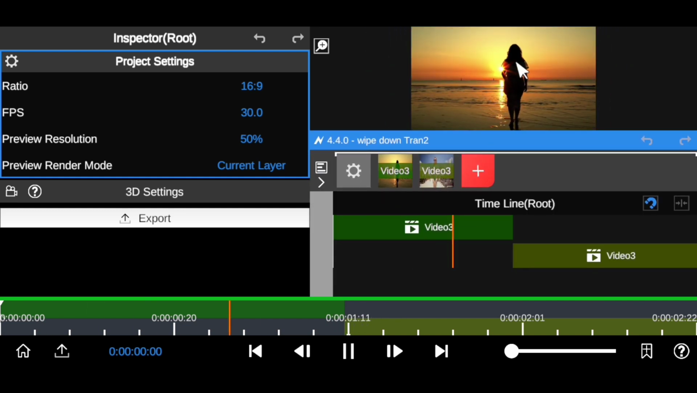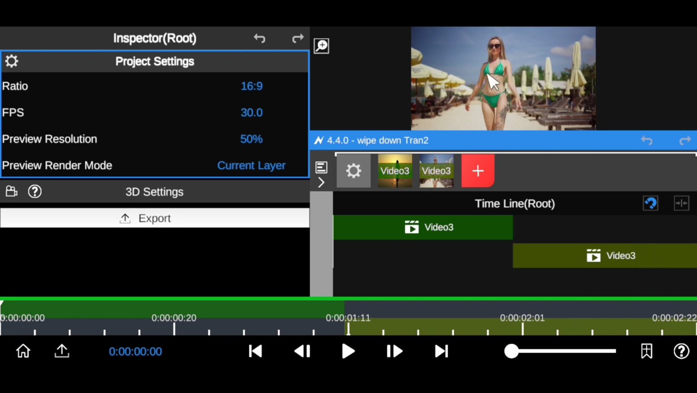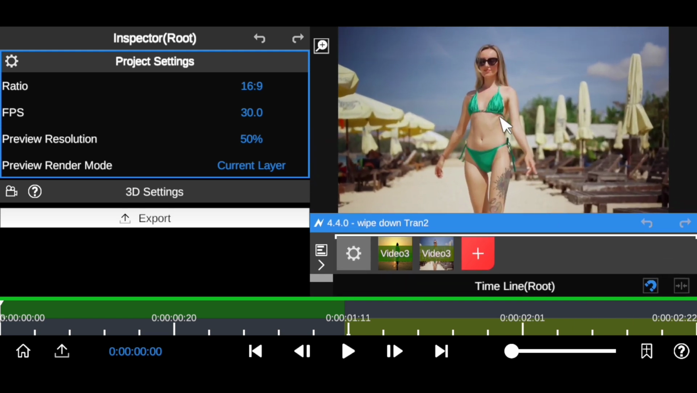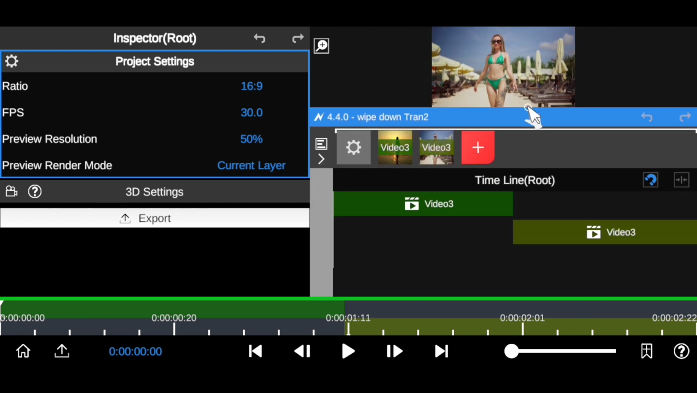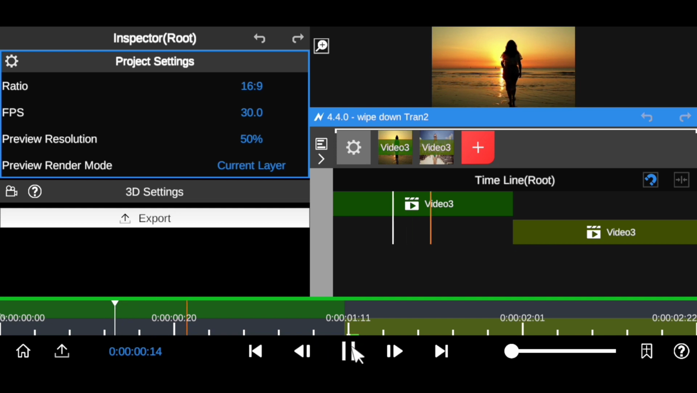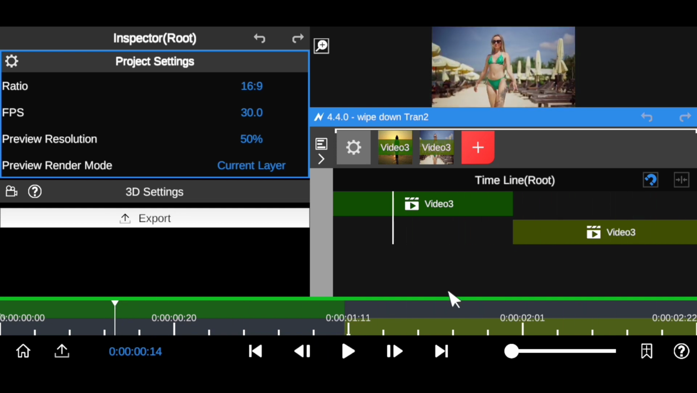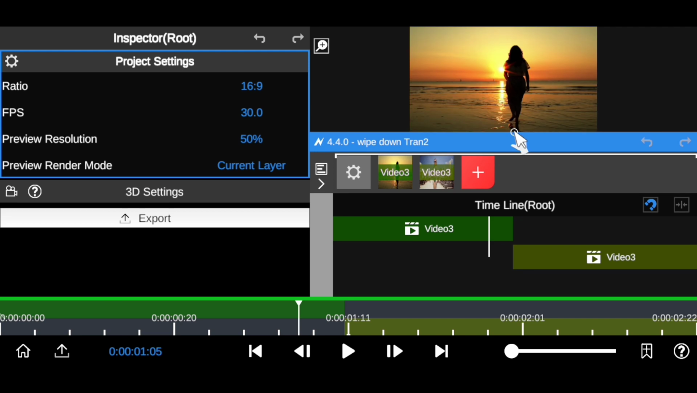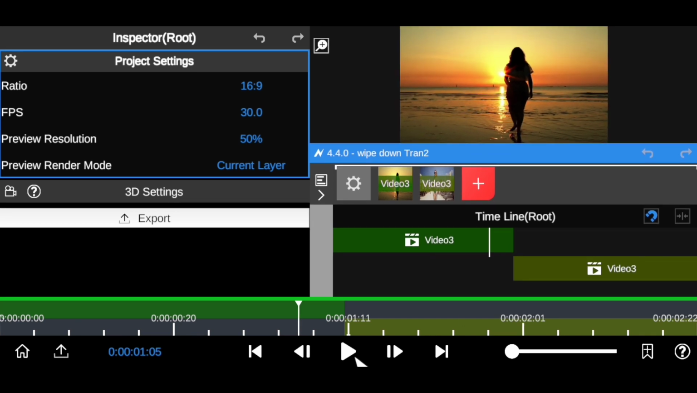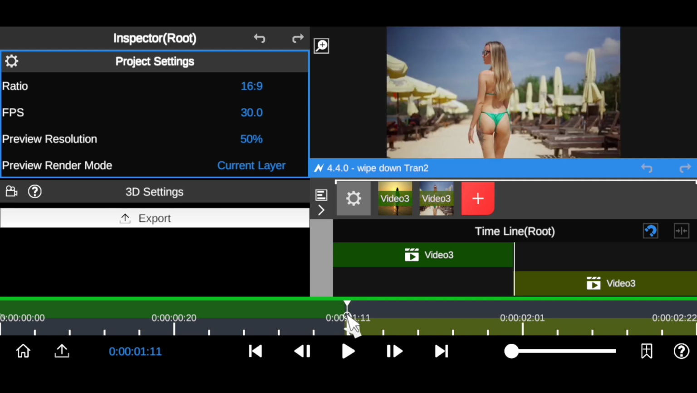As you can see, I have this girl walking on a beach in golden hour, and also this pretty lady walking also on a beach. So we want to create that distortion scale zoom transition onto these two clips right here to have that awesome cinematic transition right there. All you want to do now is to bring your timeline towards this cut right here, as you can see, or you use these tools to move forward or backward a frame.